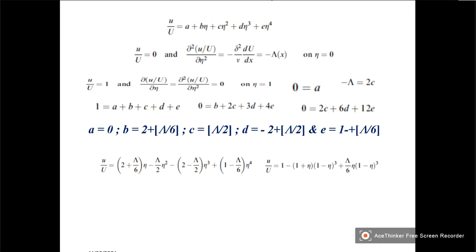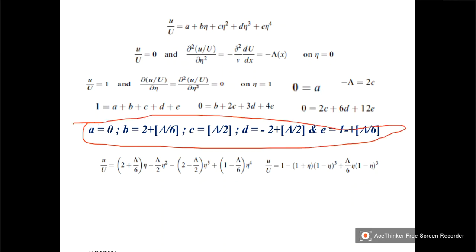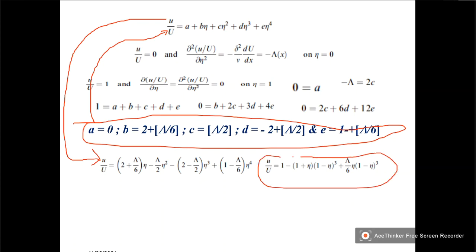And if I substitute these values in this equation, automatically you will get this equation, and it is simplified in this form. So your fourth degree velocity profile is given by this.